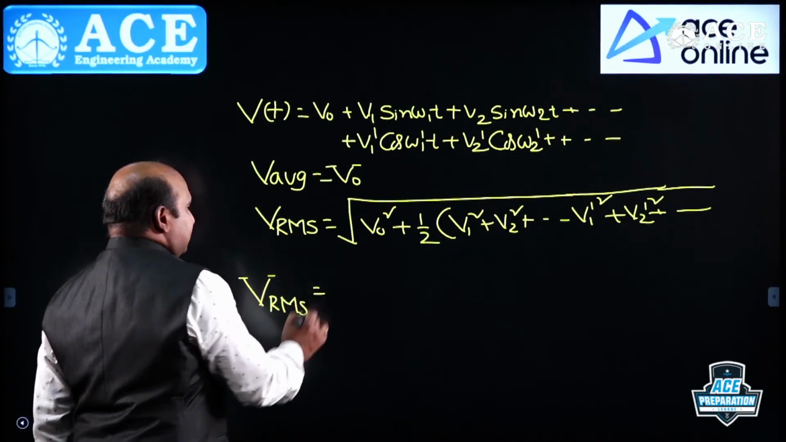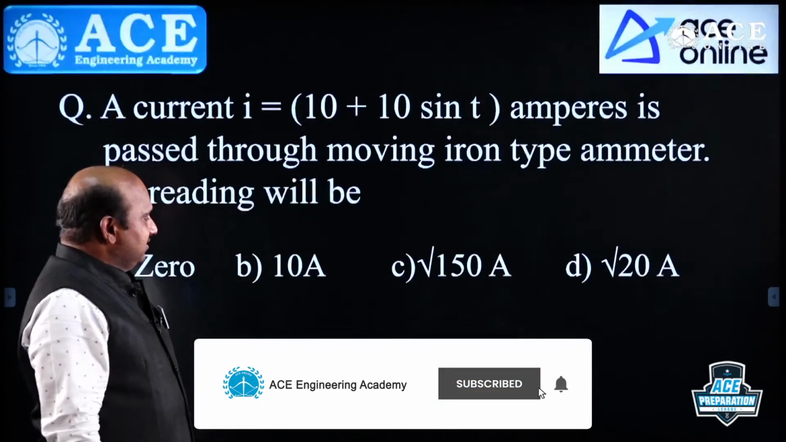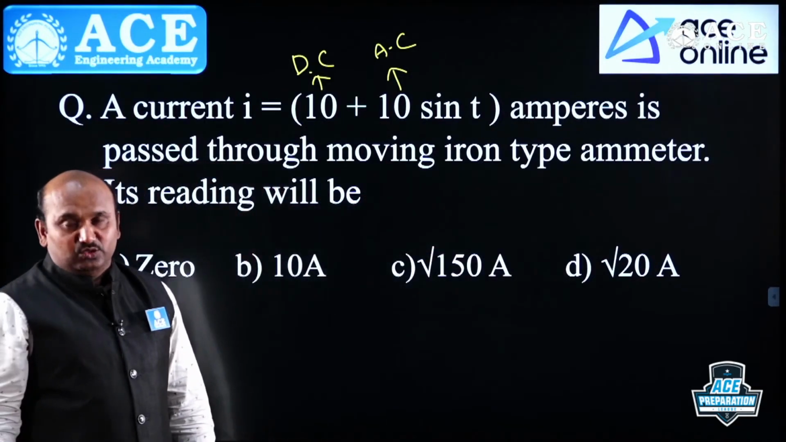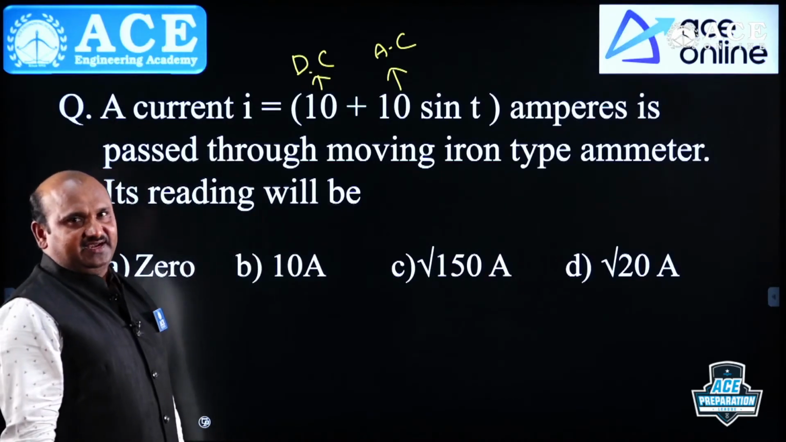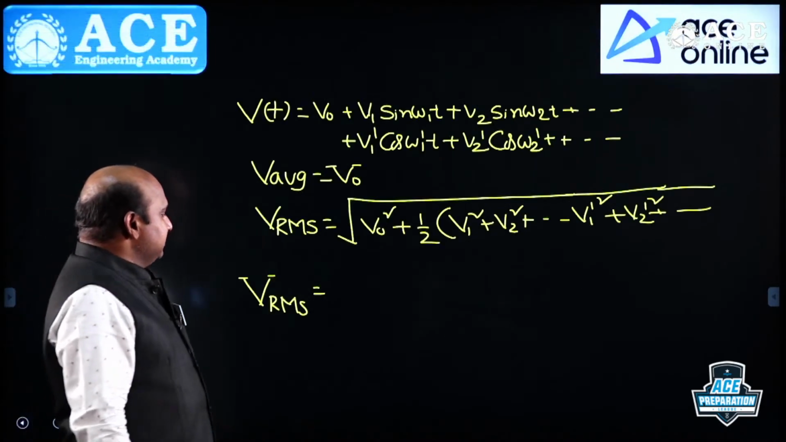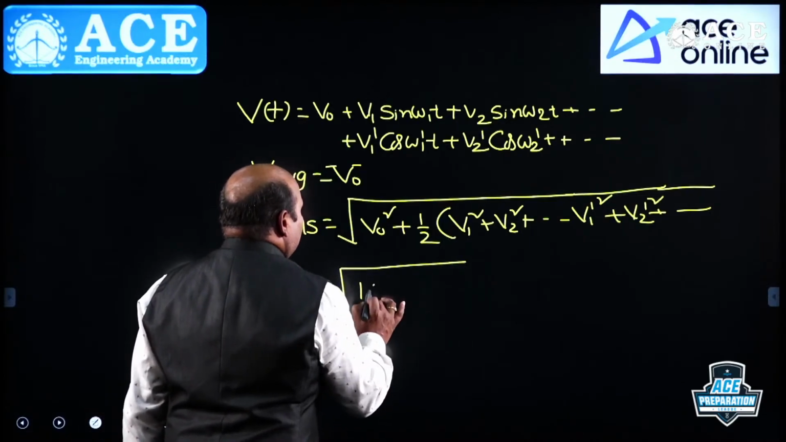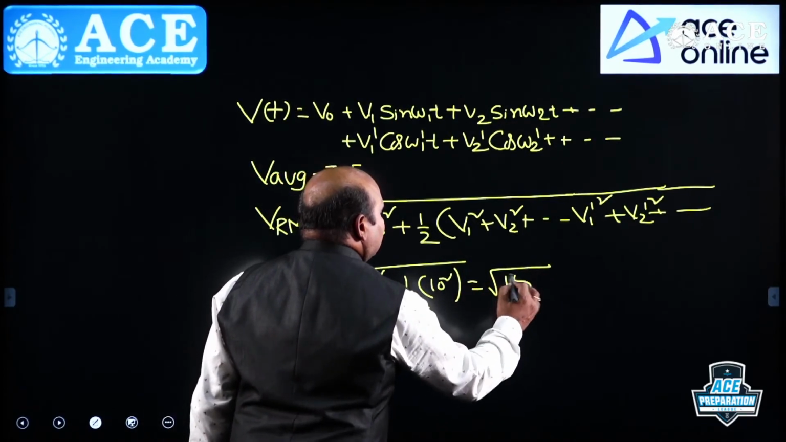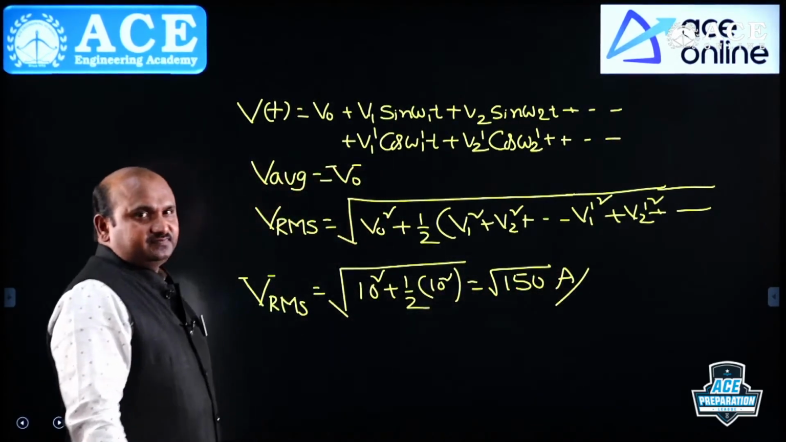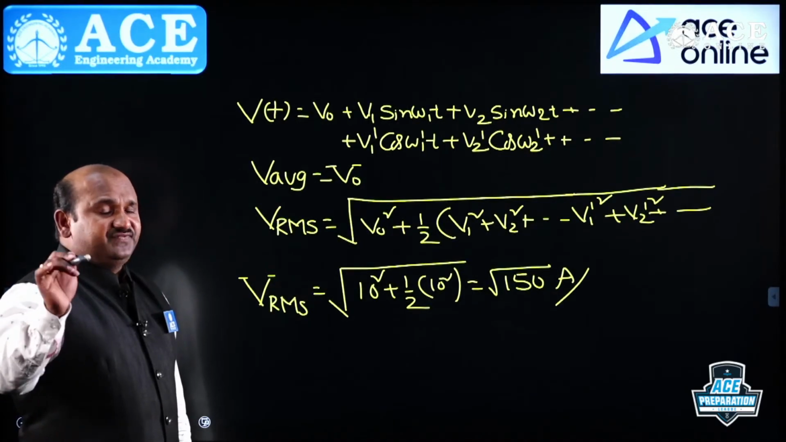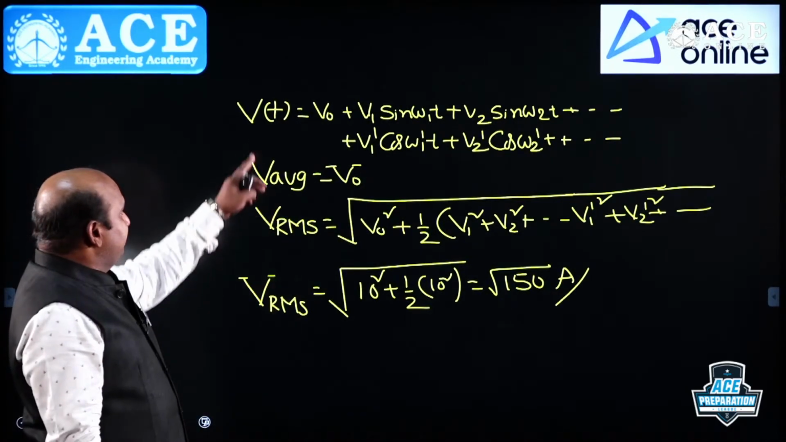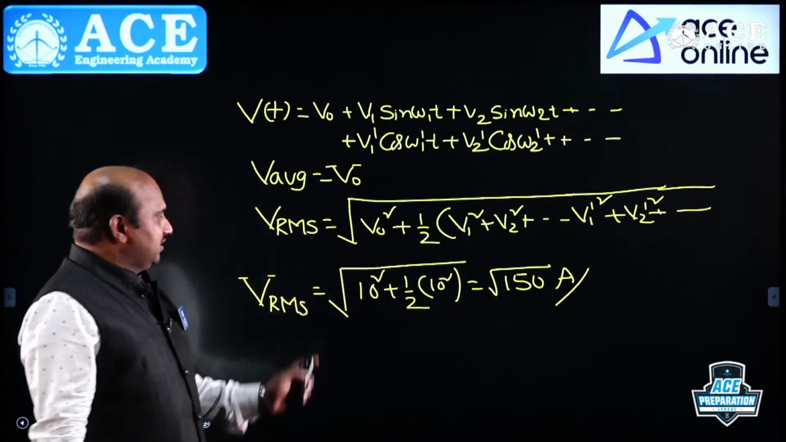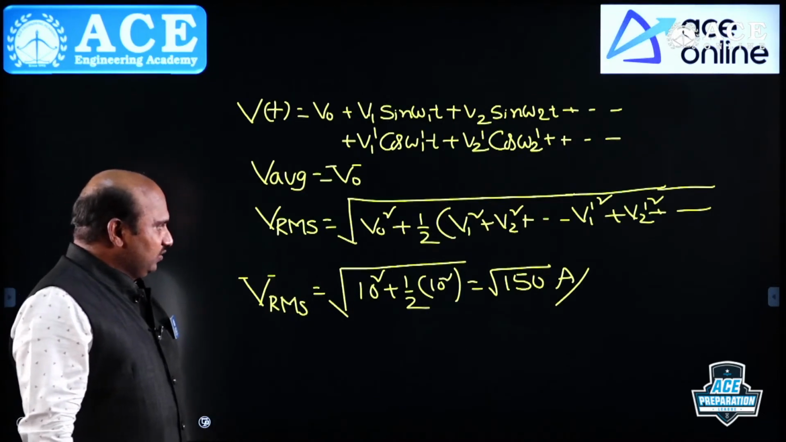Why do we need Vrms here? You may get a doubt, sir. Here he wants the moving iron type, and usually it will read the RMS value. That's why I can take the RMS value here: under root 10 square plus 1 by 2 times 10 square, which is under root 150 amperes. Suppose if we ask for the moving coil type, PMMC type, then the average value will be only 10. First one, right? Here we are getting under root 150.